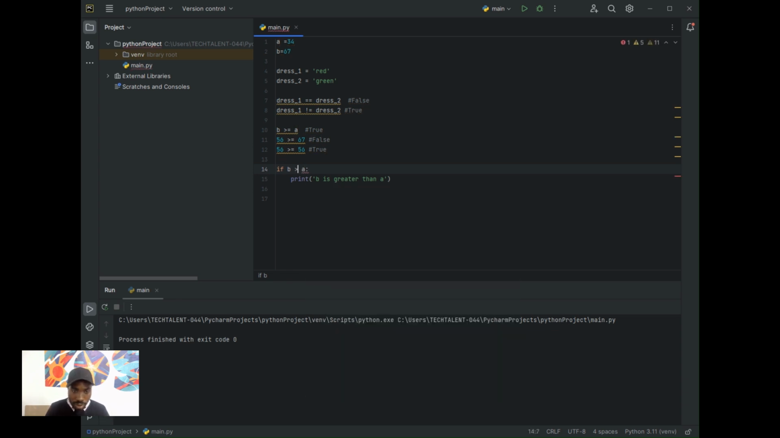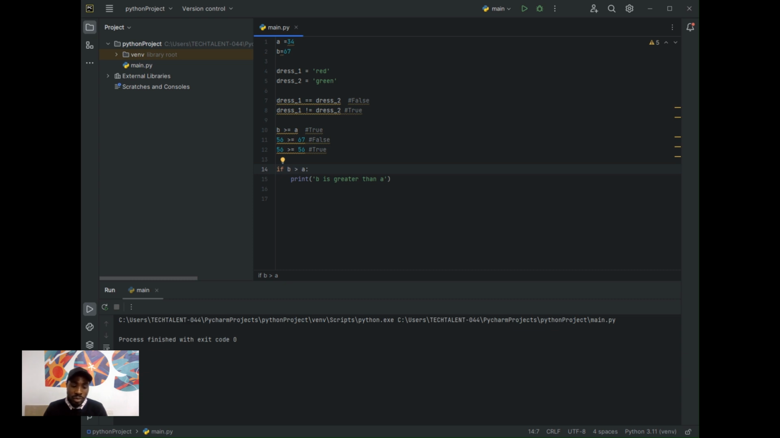Greater than A. So that's how we actually deal with if statements in Python. An if statement is very, very simple. Don't be confused with any other things. The first thing you need to write when you are dealing with an if statement is the if keyword, followed by the condition you want to use to run your code, followed by the colon.